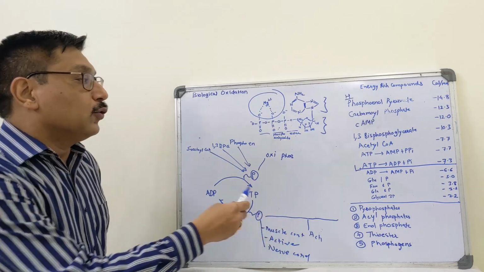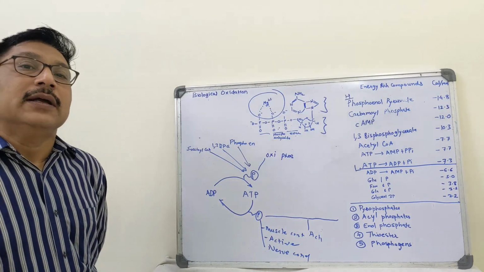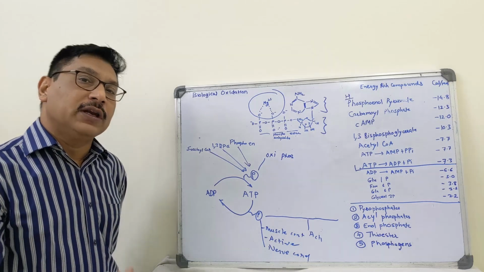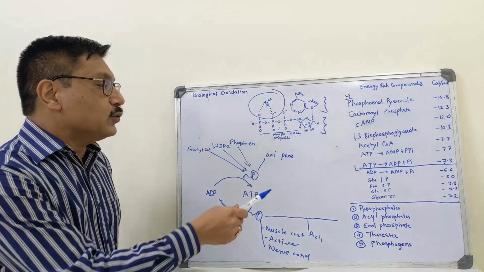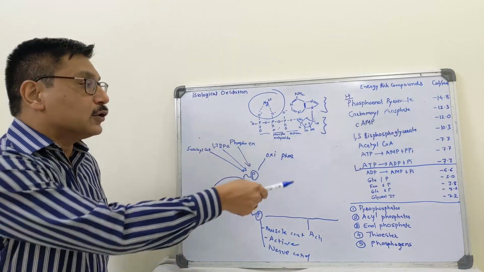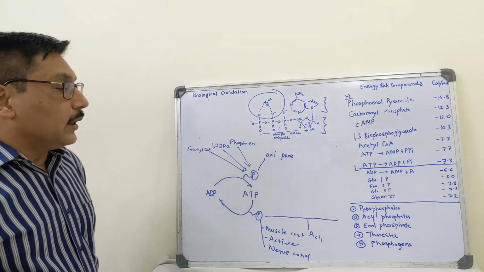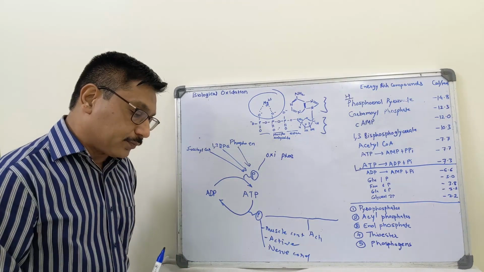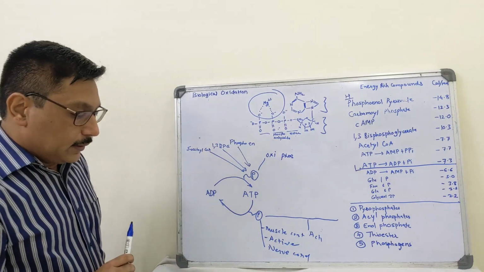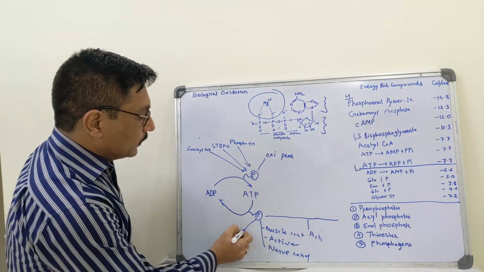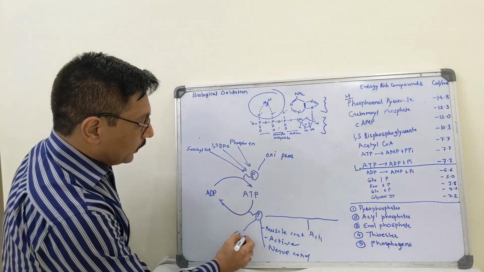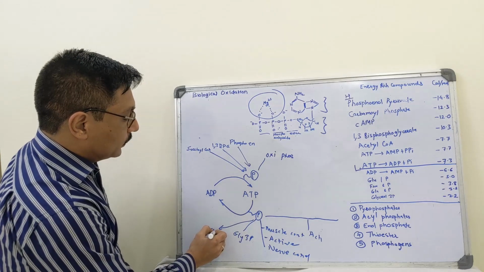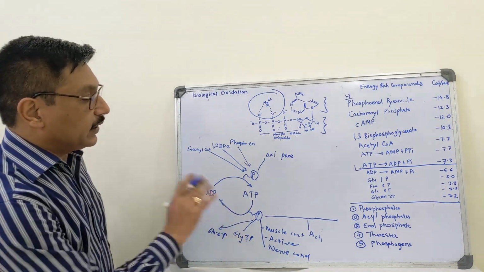For example, glucose is converted to glucose 6-phosphate, fructose 6-phosphate is converted to fructose 1,6-phosphate, glycerol is converted to glycerol 3-phosphate. So for synthesis of these compounds, low energy phosphate groups, the high energy phosphate group of ATP is utilized. So glucose, glycerol 3-phosphate, glucose for formation of glucose 6-phosphate, etc.